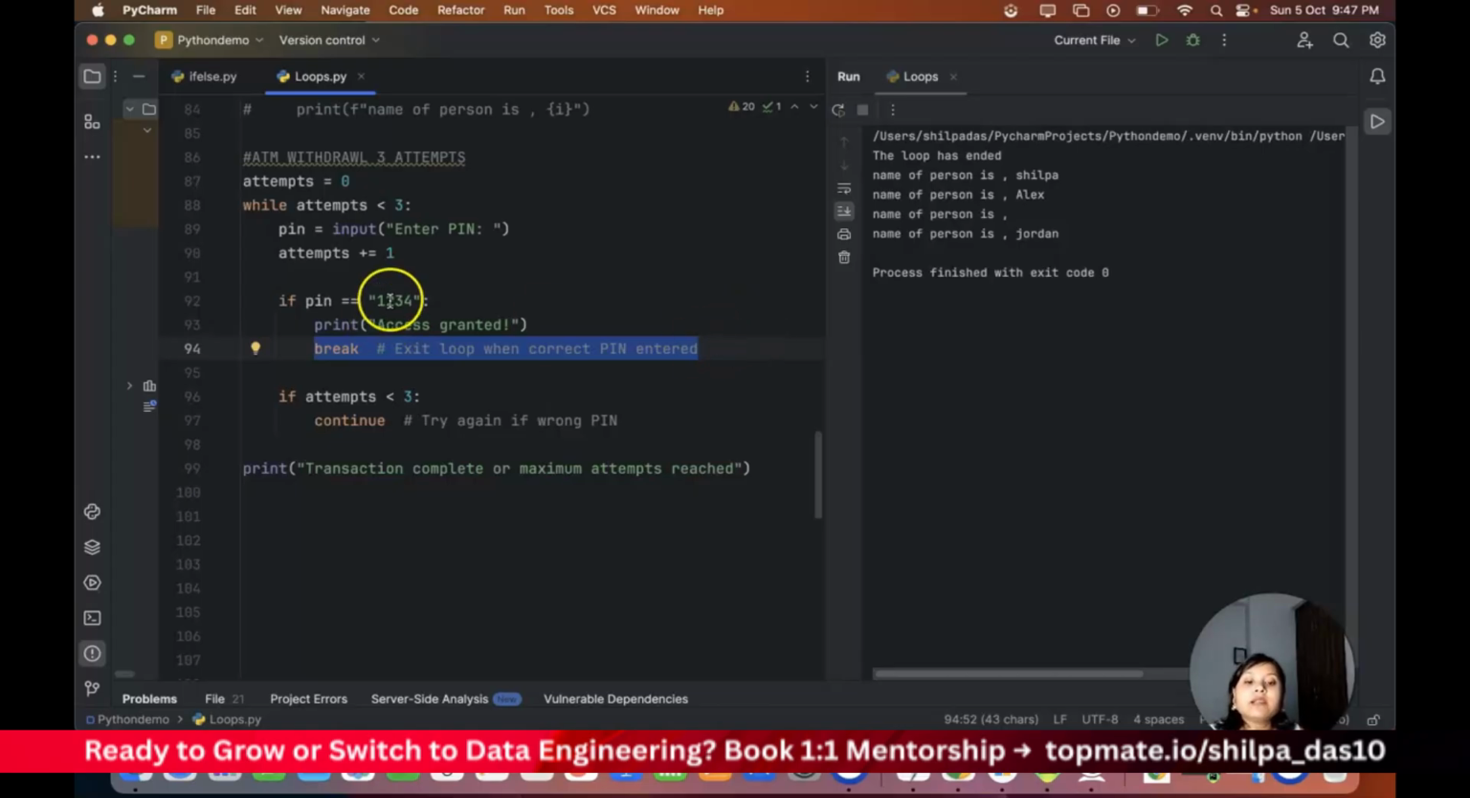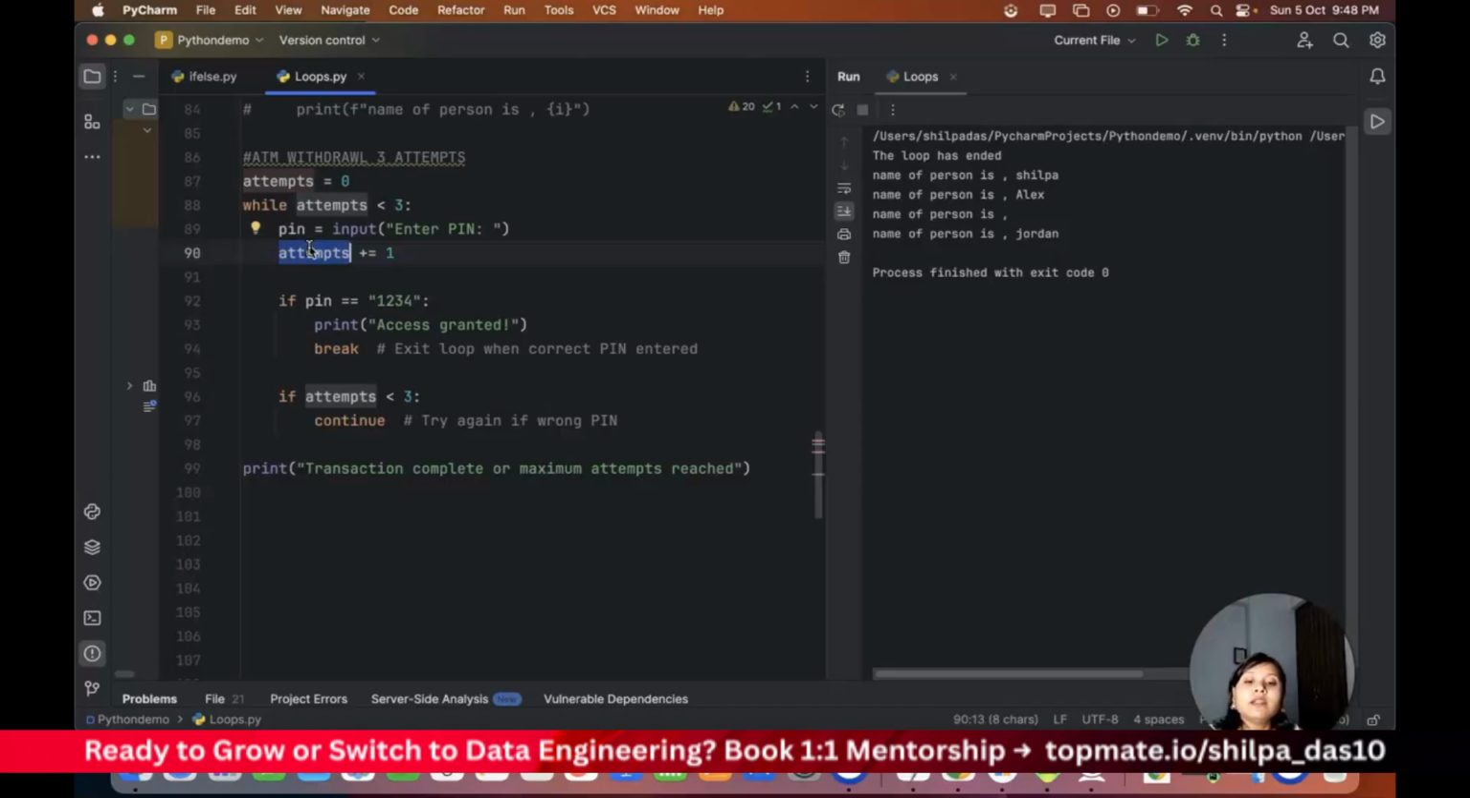But if the pin doesn't match, then it doesn't execute this piece of code. It goes ahead and checks this: if attempt is less than 3, it is going to continue. It means the pin doesn't match, but I already have some attempts left. So it's going to skip that and continue. Then again, it's doing an attempt +1.